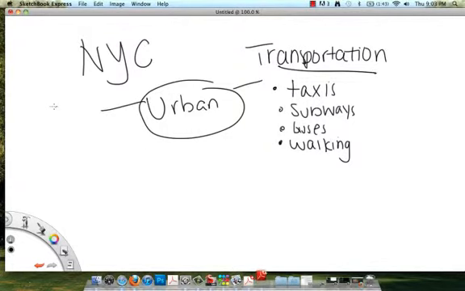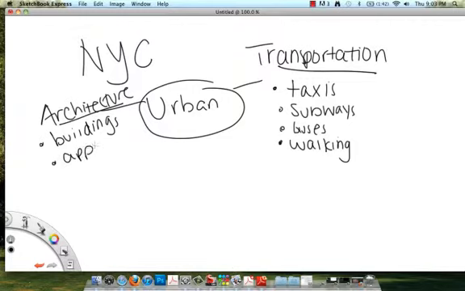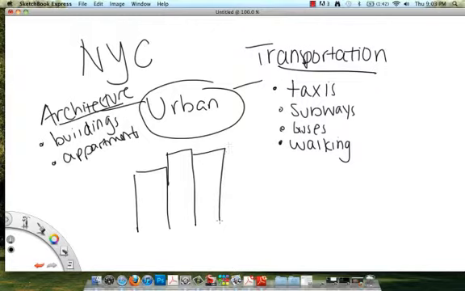The architecture in an urban community includes tall buildings, also known as skyscrapers, and apartments, this is where people live. Also, you normally won't be seeing backyards in an urban community because there aren't many grasslands. Here's a little picture of some tall skyscrapers that you might see in an urban community.